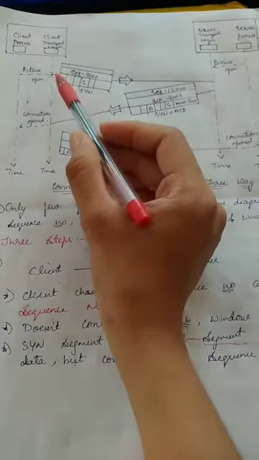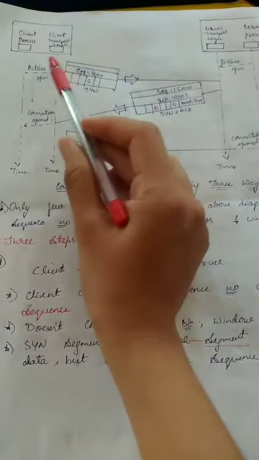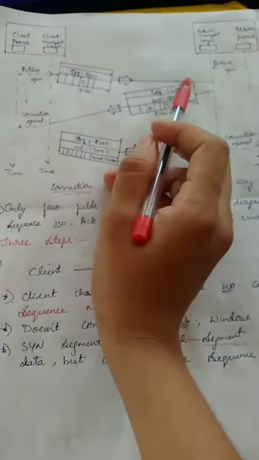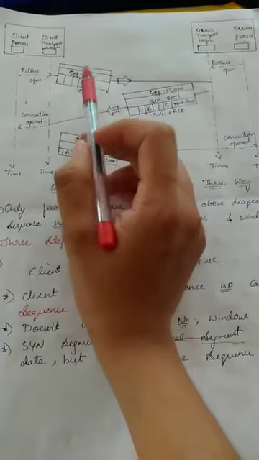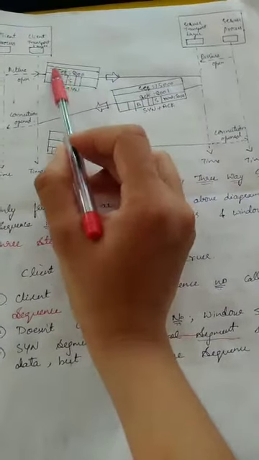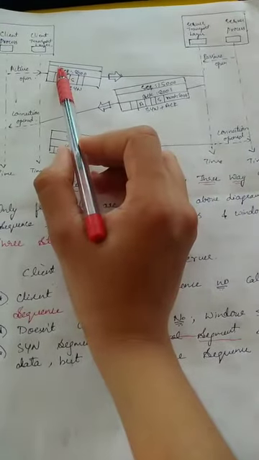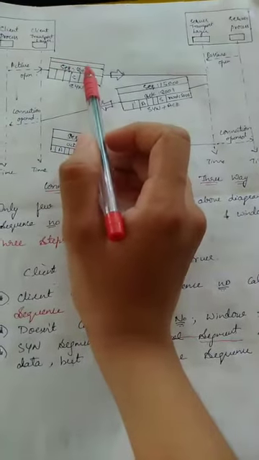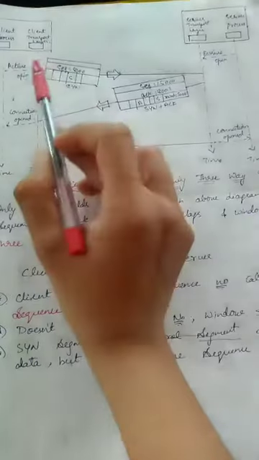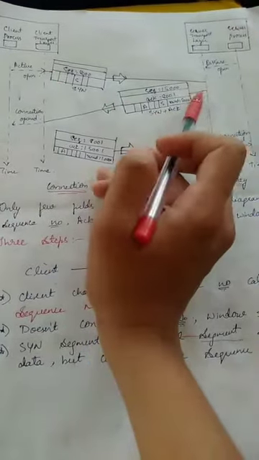First step, as we have learned, the client sends the first segment to the server. This is the SYN segment, so the SYN flag is set here. It chooses a random sequence number. In this example, we have chosen 8000 as the random sequence number sent from the client to the server. In the second step, what happens?